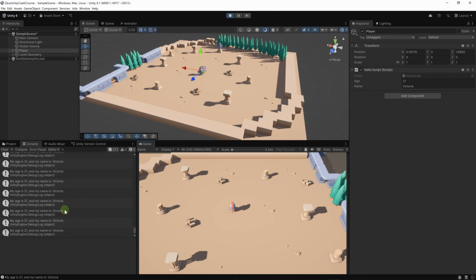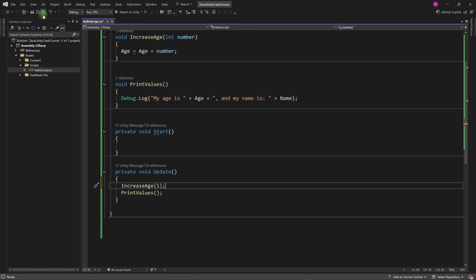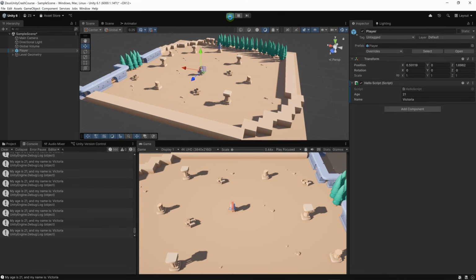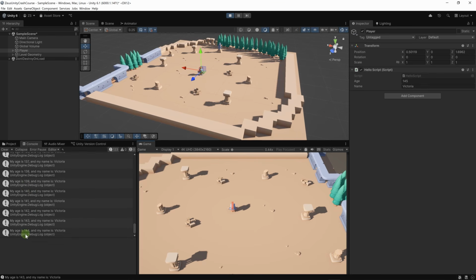Let's run the game. So here nothing happens because I didn't save my script. I need to save it before going back to Unity. And now Unity is compiling the scripts again. You can see a little progress bar here. Not a progress bar, but like a radial bar. And when you have a check mark, it means that it has finished. Now let's run again. Okay, so the age is increasing. We are already at 200, 300.